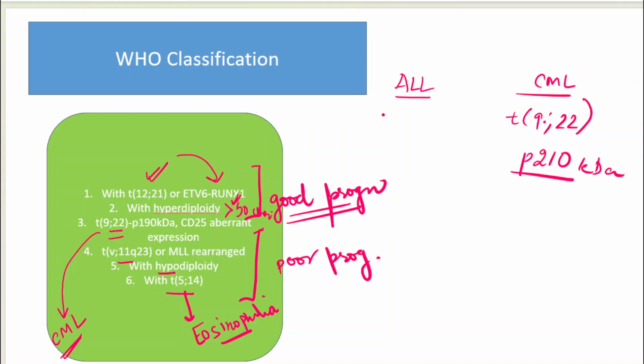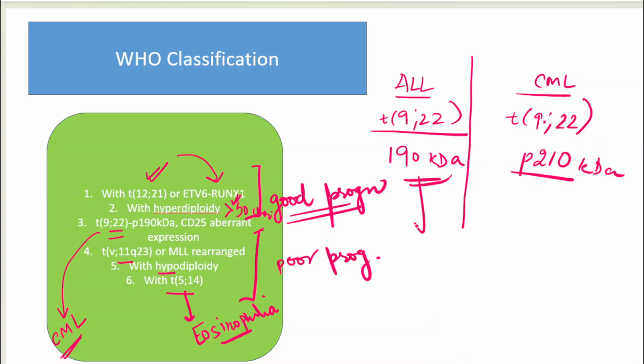But in ALL, the protein which is being formed has a molecular weight of 190 kilodalton. Okay, so this you have to remember, and it is a very poor prognosis in ALL, whereas in CML it is going to have a very good prognosis.